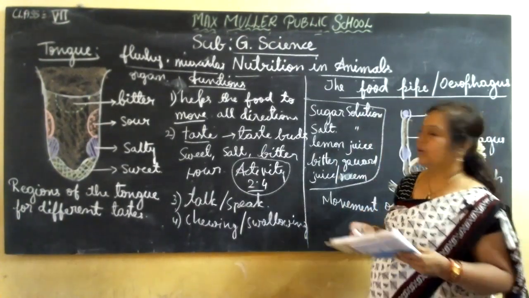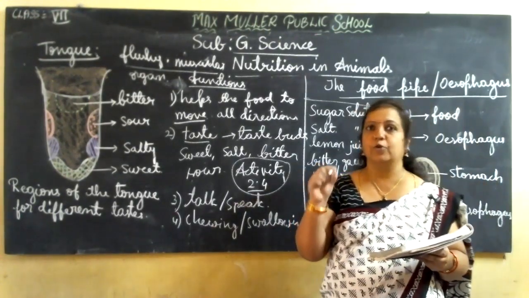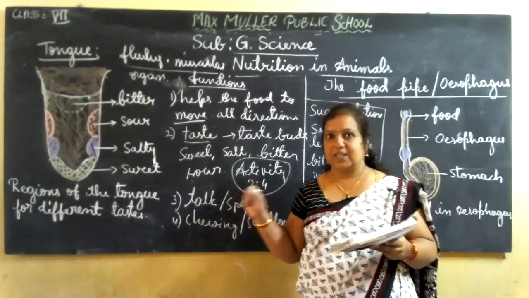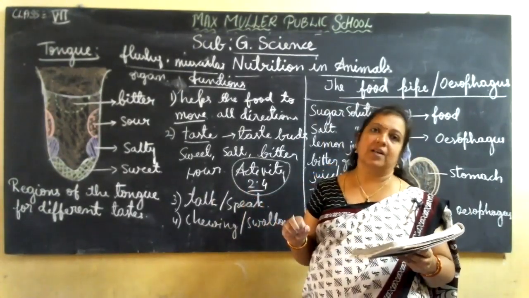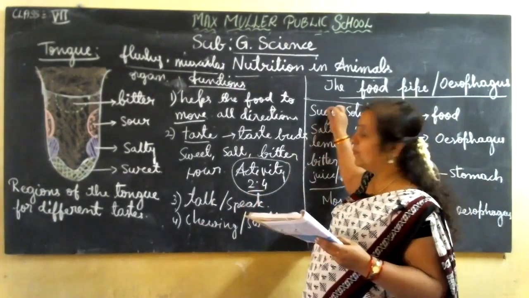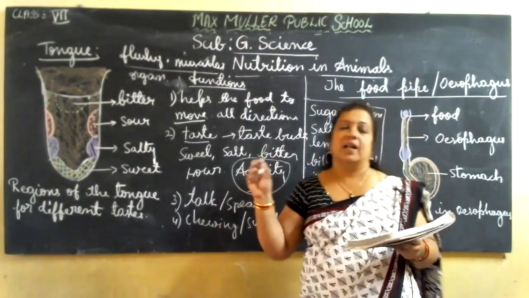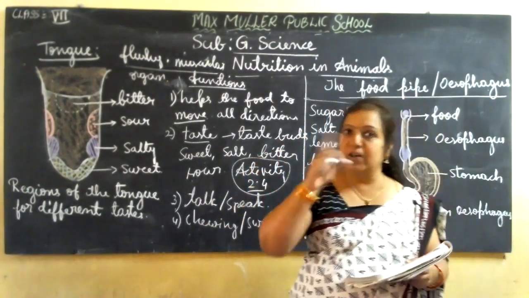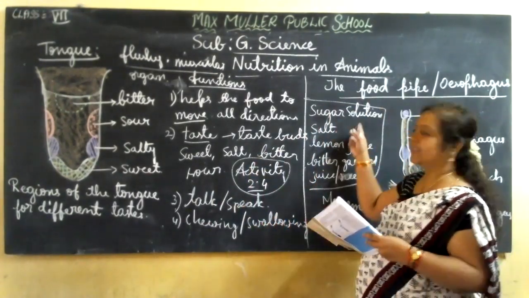Okay, so a clean toothpick you can take for this experiment. That is to be cleaned or washed with water. Dip the toothpick in the solution and tell your friends to open the tongue fully and test with these solutions.